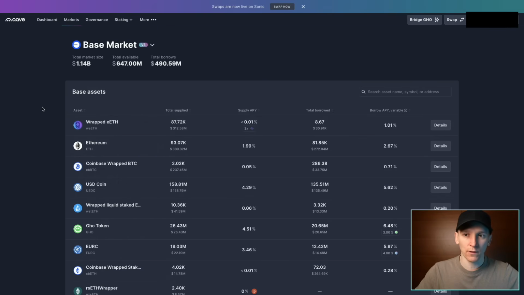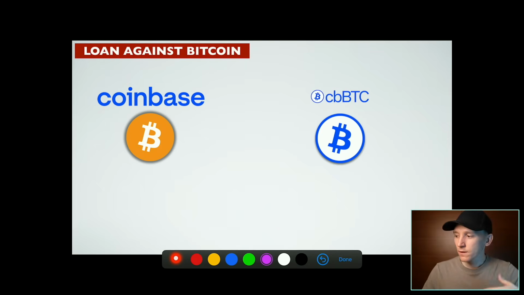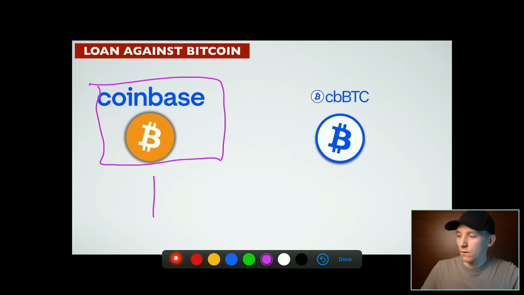So how do we borrow against the value of Bitcoin? Well, we have to borrow against a wrapped version of Bitcoin. And you can see this one here is Coinbase wrapped BTC. What exactly is that? You can't put Bitcoin on the Base network or the Ethereum network or any other network. So what Coinbase will do is they will go ahead and buy one Bitcoin and they will put it in their wallet and they will keep custody of it.